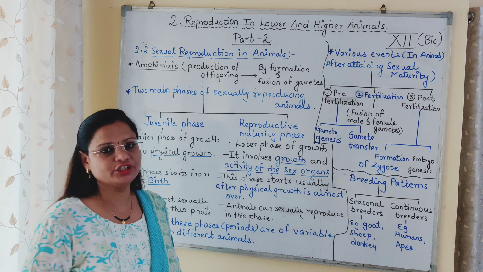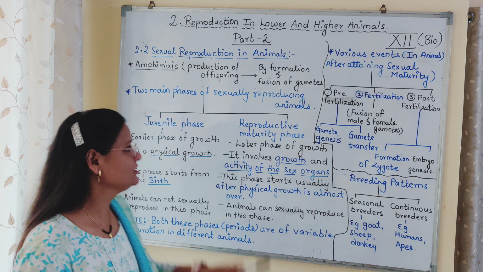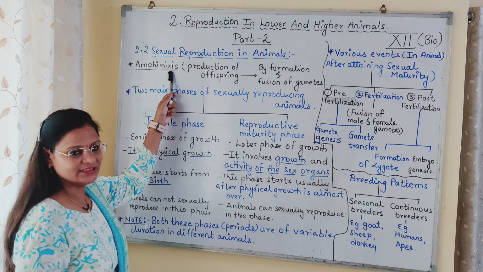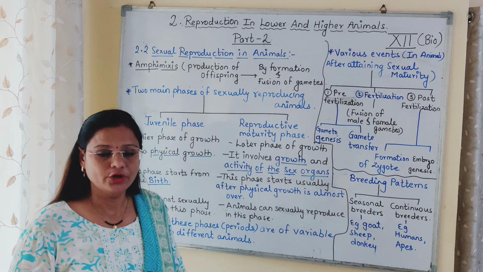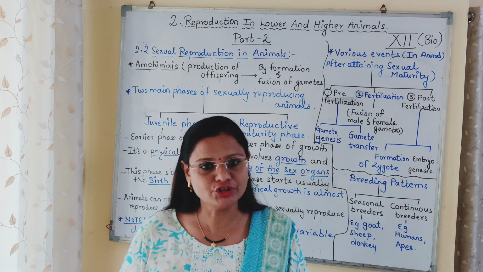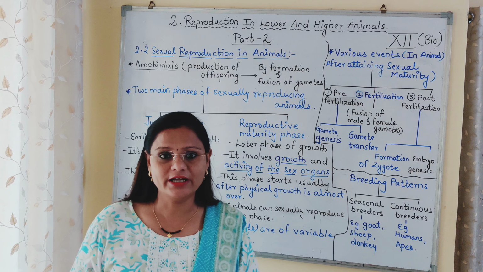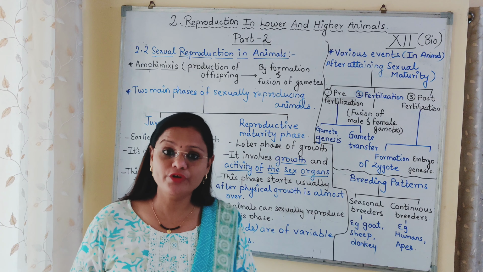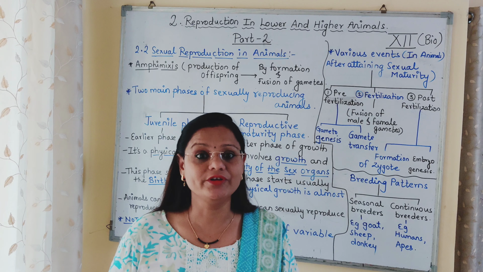Now this sexual reproduction in animals is also called amphimixis. Why is it called amphimixis? Amphi means both, mixis means mixture. As we know, in sexual reproduction two parents are required, that is the male parent and the female parent. So here fusion of gametes takes place. Therefore it is called amphimixis.